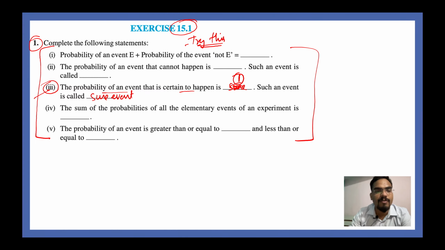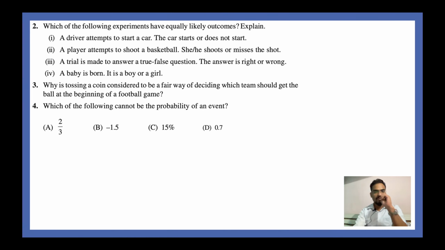What about the fourth part? The sum of the probabilities of all the elementary events of an experiment is, like I said, equal to 1. So you can complete this question number 1. I am not going to solve this. So quickly solve your question number 1, if not today, then in homework. Next, question number 2: which of the following experiments have equally likely outcomes?